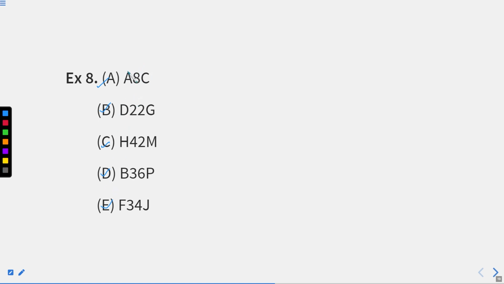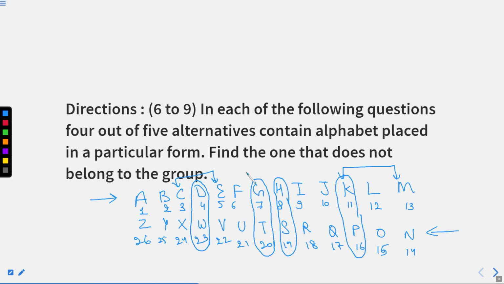For that, students, talking about the alphabet A, its place value is 1. So write it down, 1. And the place value of C is 3. We know this. And when I use the words place value, what are we talking about? At which place A and C are, right?